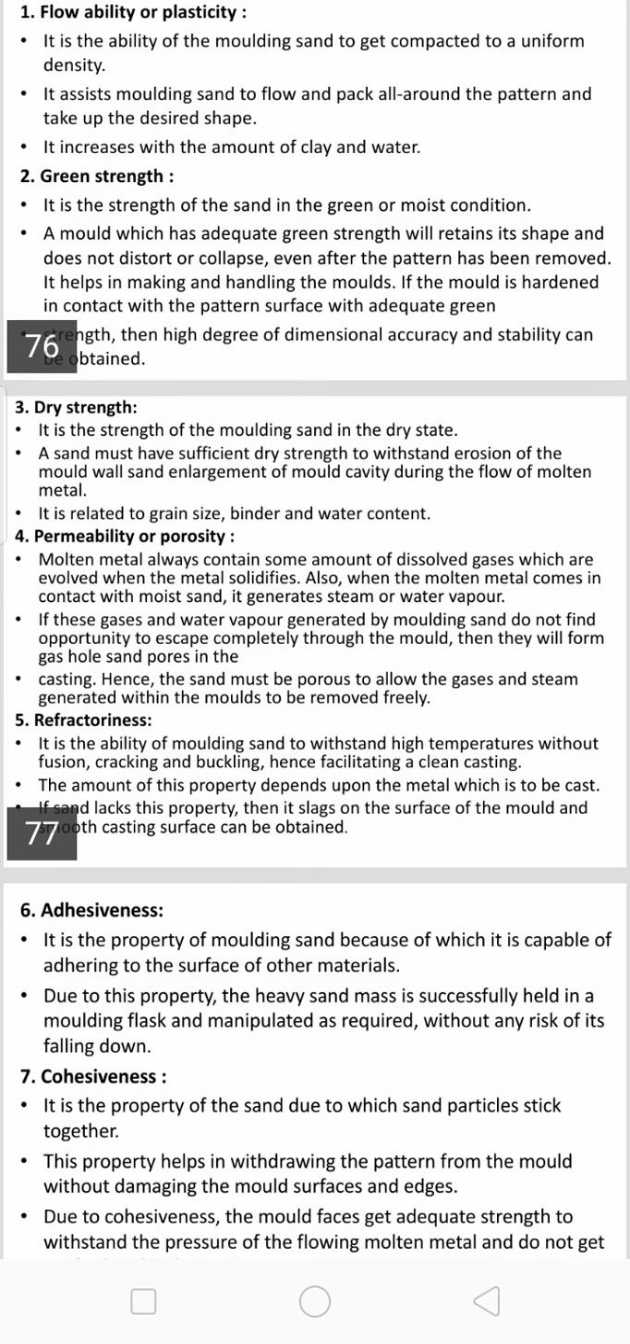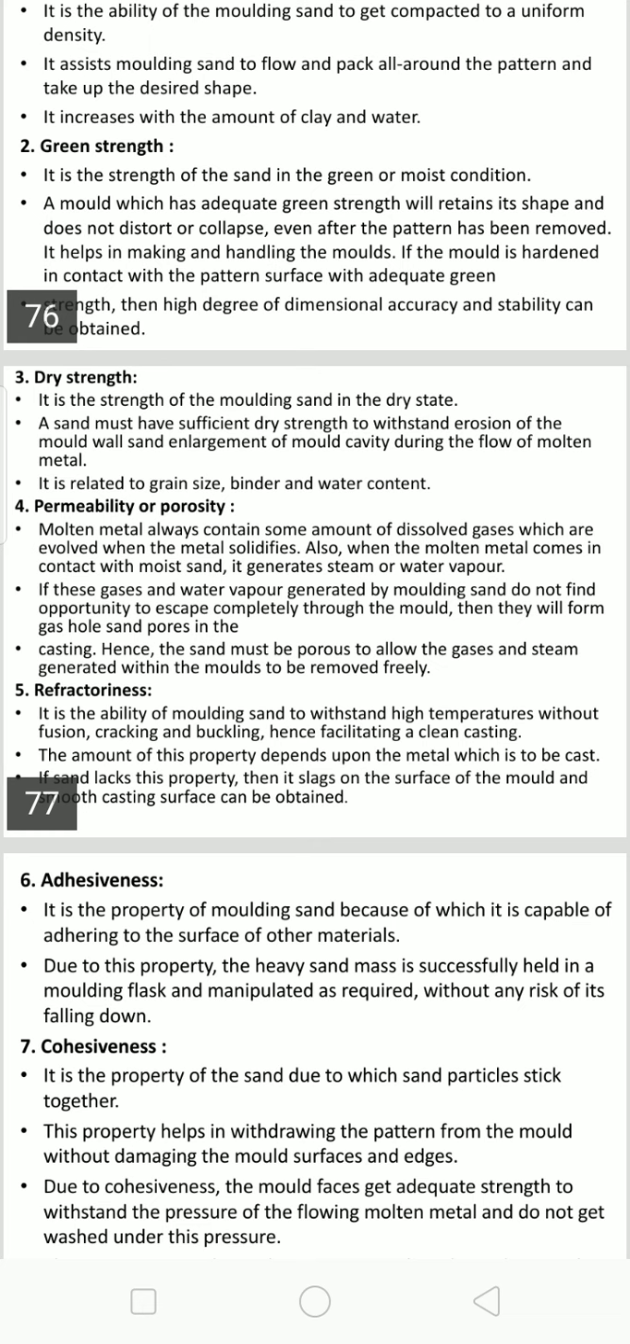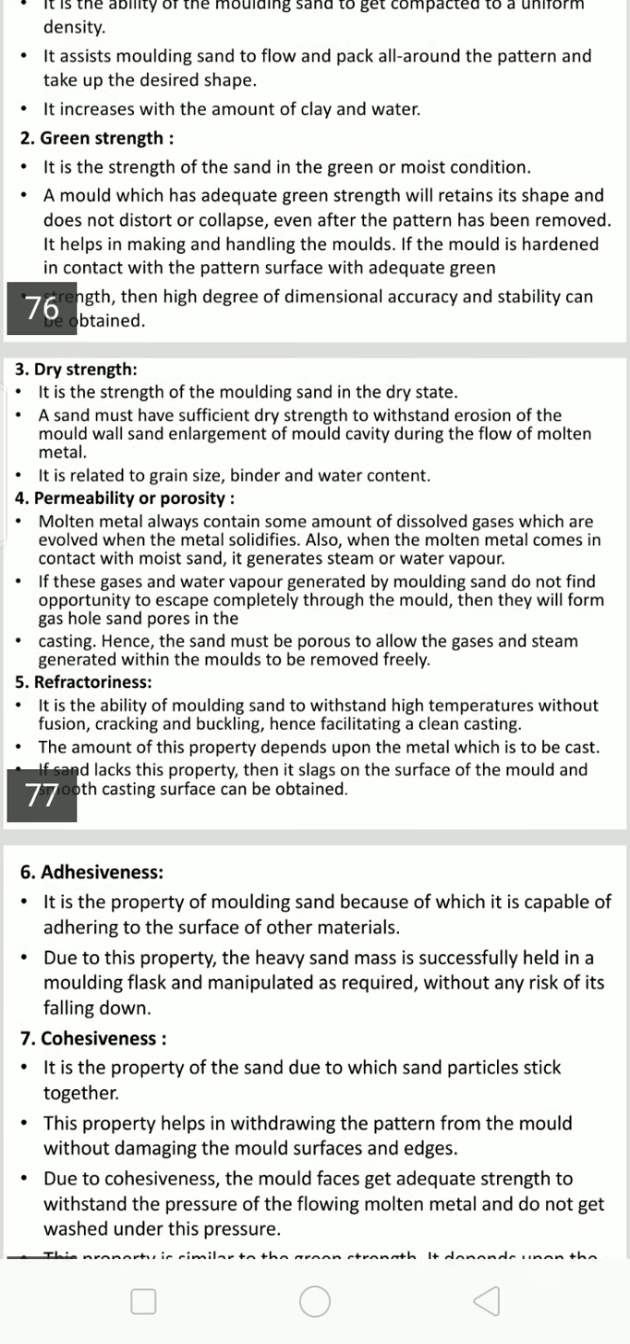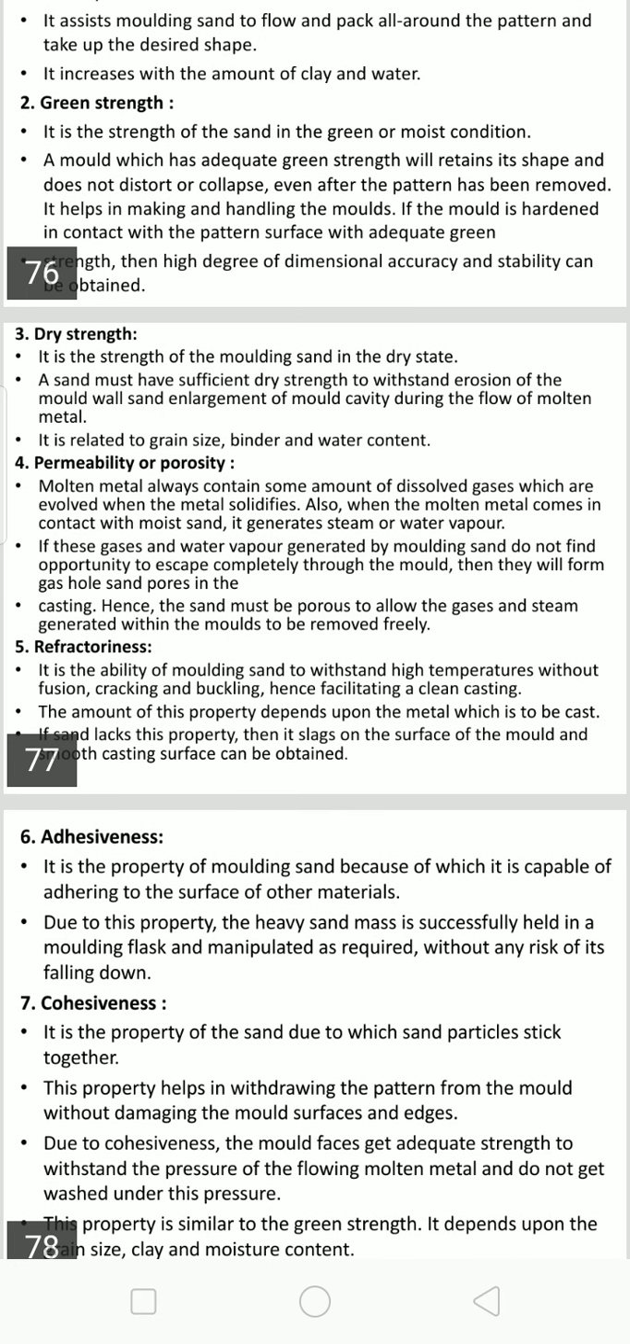It is the ability of the molding sand to withstand high temperature without fusion, cracking or buckling, and hence facilitates clean casting. When molten metal comes in contact with the sand, the sand should not fuse under high temperature. The amount of this property required depends upon the metal to be cast. If the sand lacks this property, then it slags on the surface and a poor casting surface can be obtained.